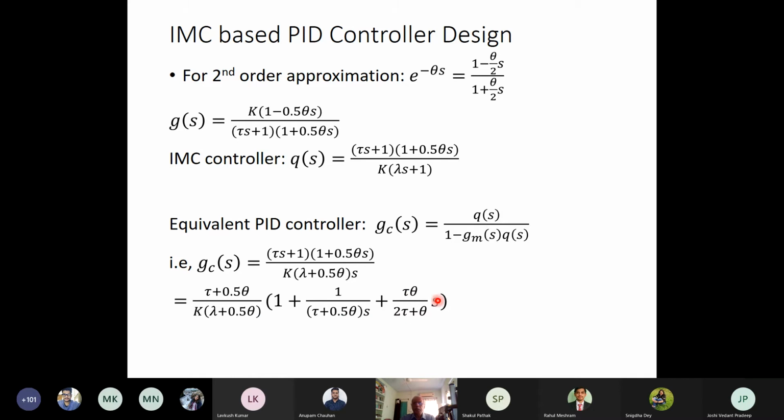And the derivative time constant will be tau theta / (2 tau + theta). So based on that, we can have an IMC based PID controller. The advantage of this IMC based PID controller design is that you have only one tuning parameter, which is the filter time constant, or lambda.